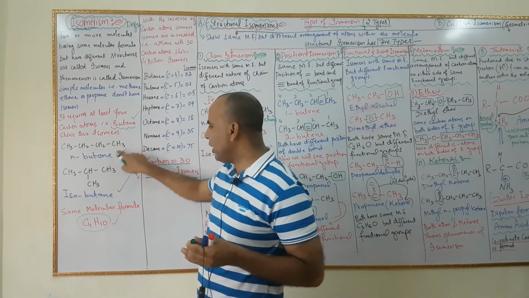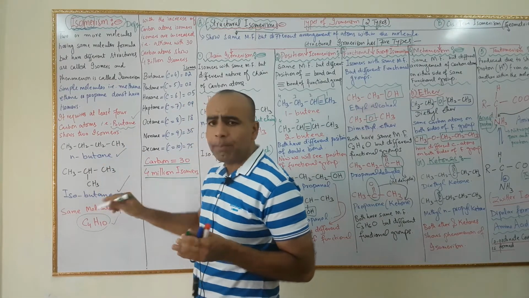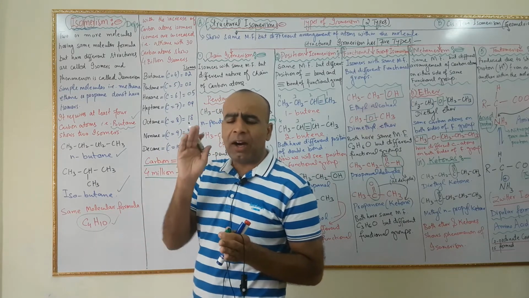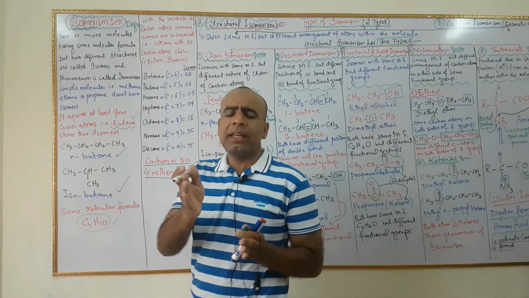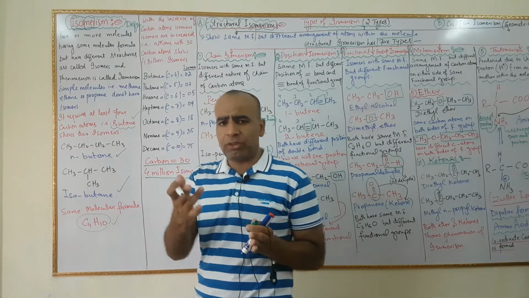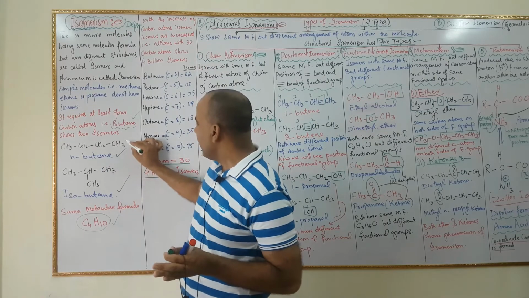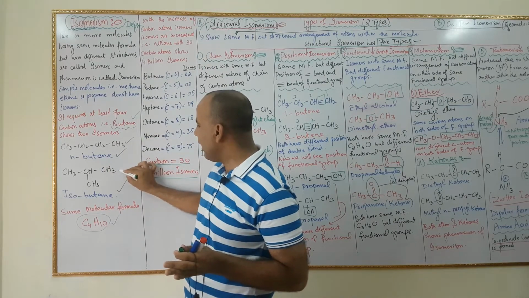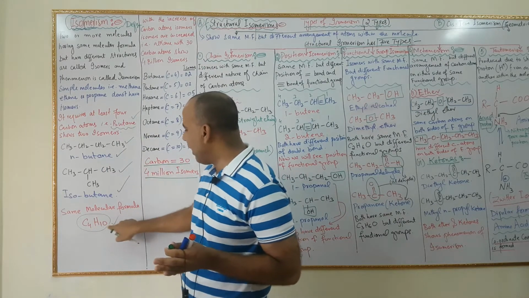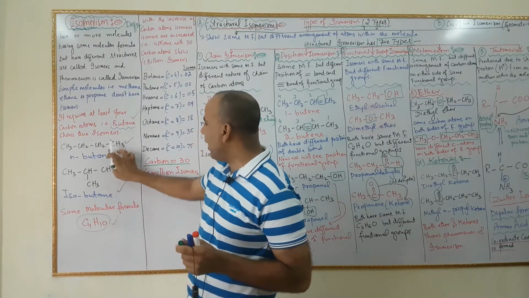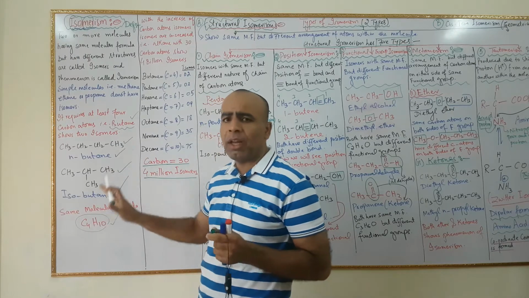N means straight chain, isobutane means branched chain. We will discuss the nomenclature of organic compounds in detail in the next chapter, in the next video inshallah. And there you may see it is straight chain and it is branched chain. Both have the same molecular formula C4H10, but their structural formula is different.